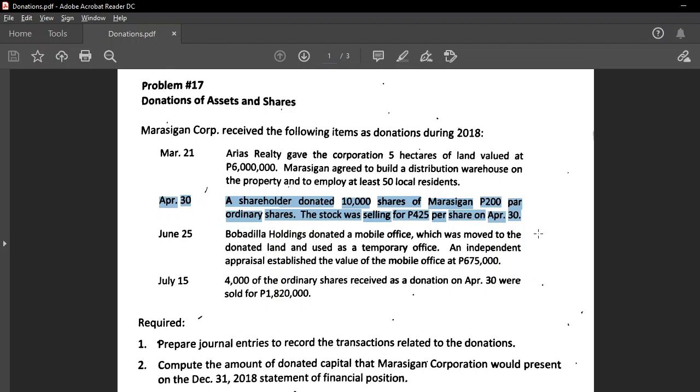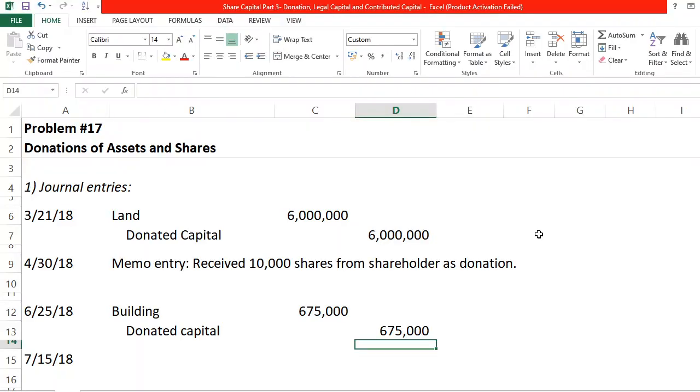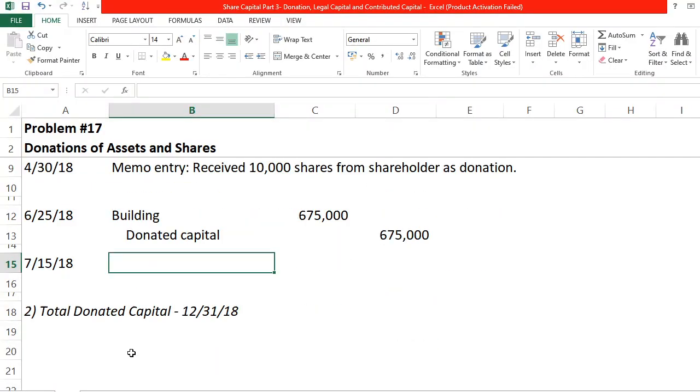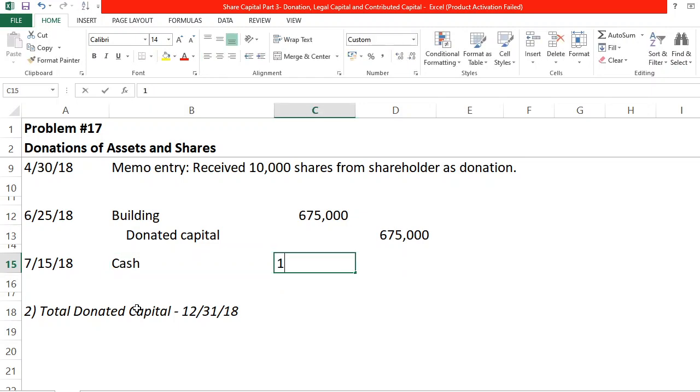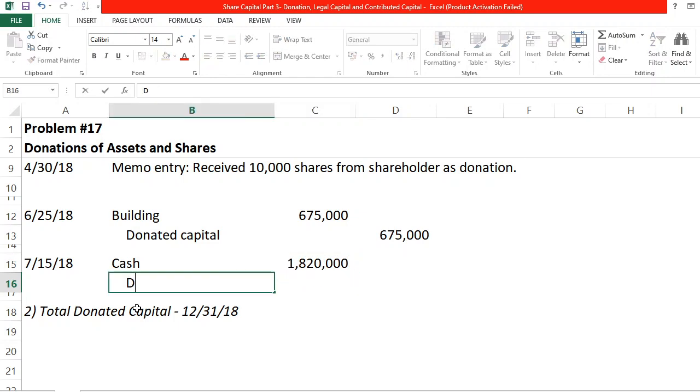But we are going to recognize the shares donated to us only when we are able to sell them again. So that is what happens on July 15. We received cash in the amount of 1.82 million and credit donated capital.